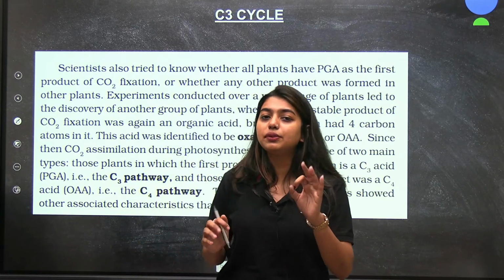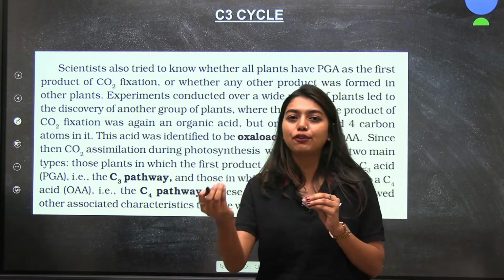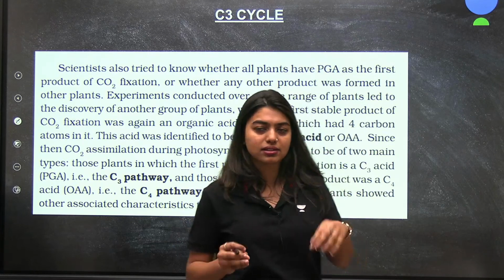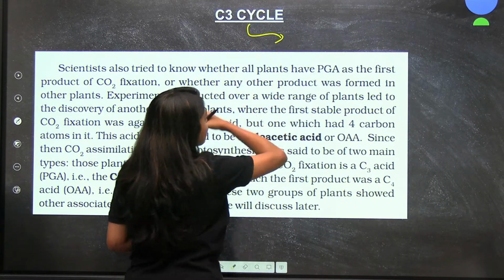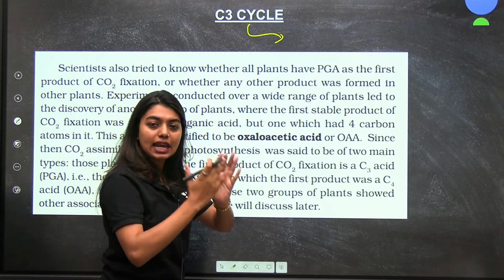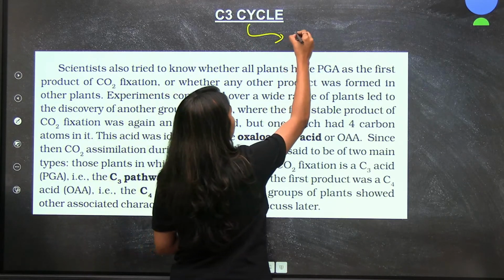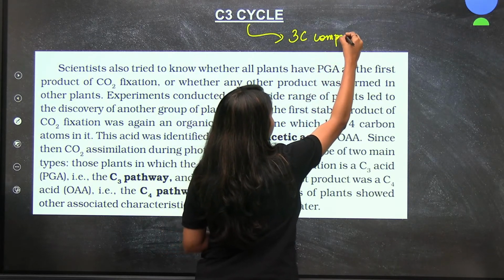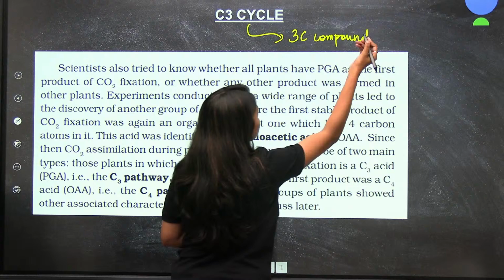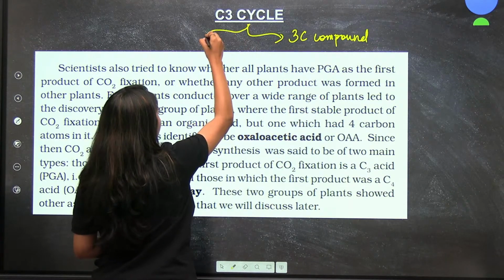Whenever we talk about the C3 cycle or C4 cycle, the number matters. If I'm saying this is a C3 cycle, that means the first stable carbon compound will be a 3-carbon compound. So tell me, what will be the C4 cycle?